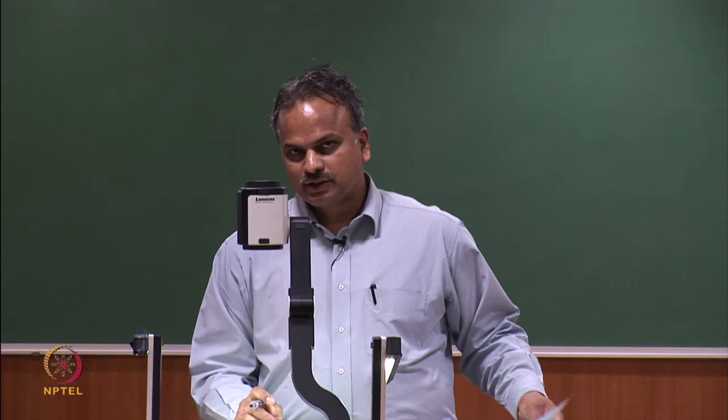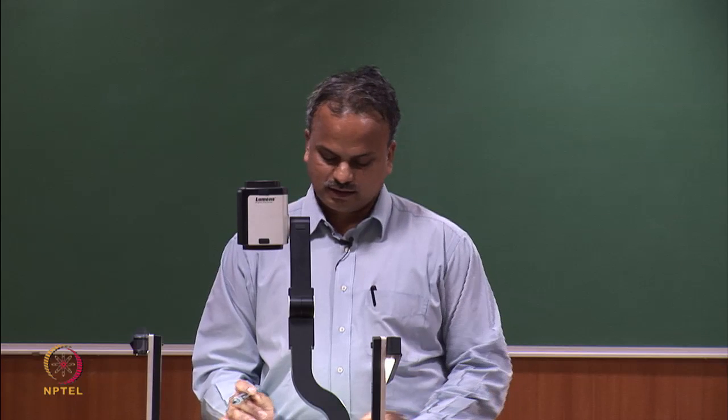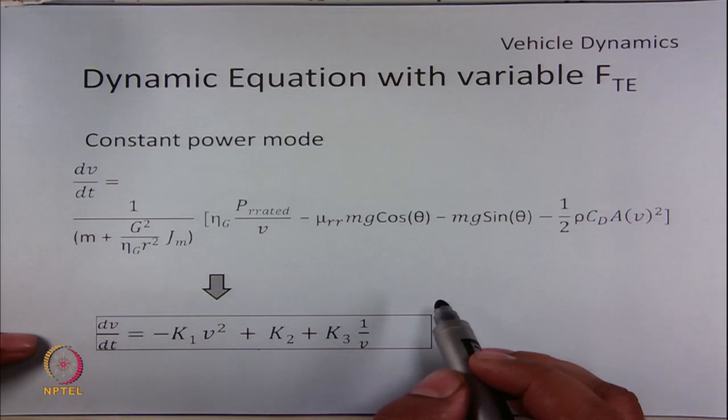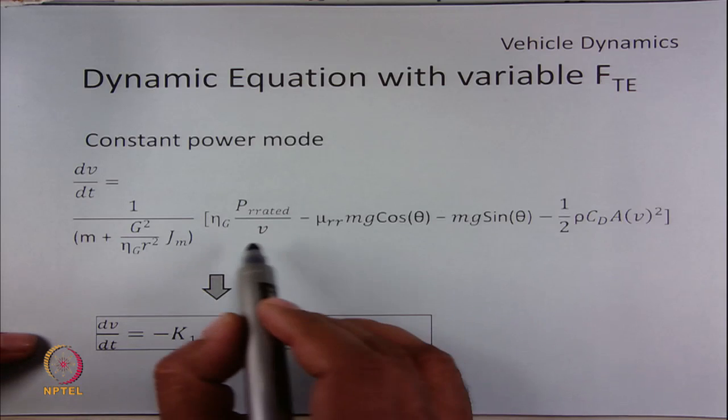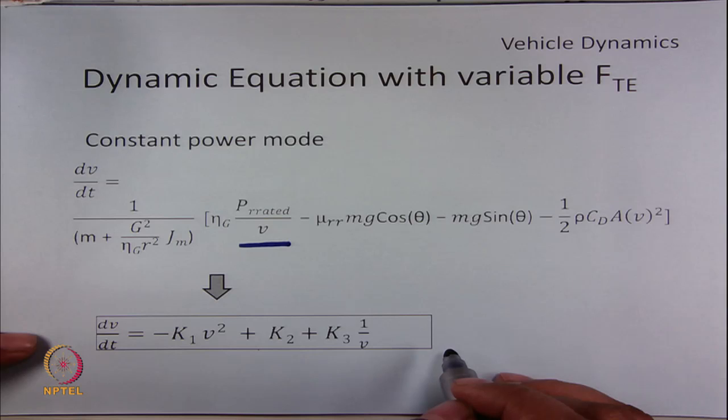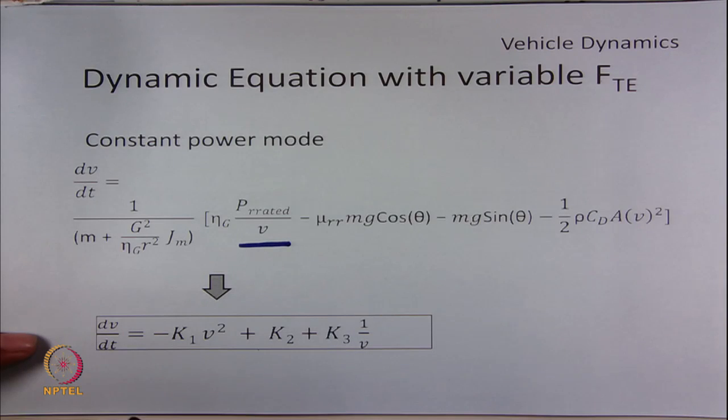So, this expression of torque can now be introduced in the velocity equation as this. You can see that now the dV by dt equation is a function of three constants.